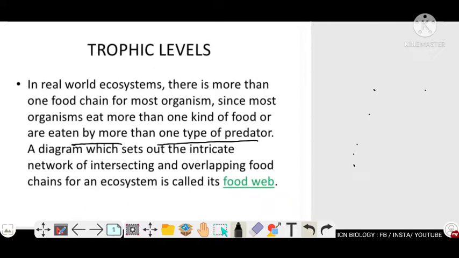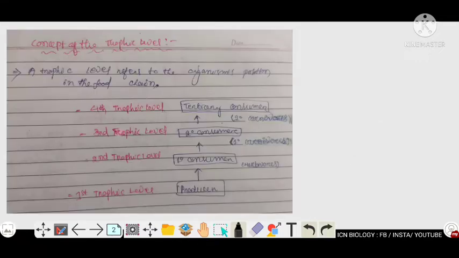That's why we take help of the concept of trophic levels. Today we are going to discuss the concept of trophic levels. A trophic level refers to the organism's position in the food chain. Food chain means the graphical representation of organisms where an organism is eating or being eaten, right?